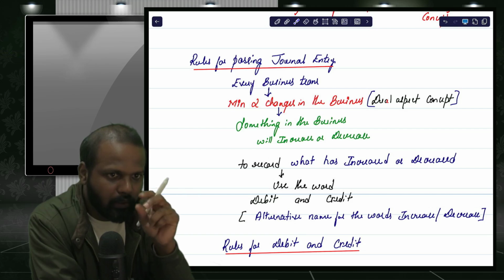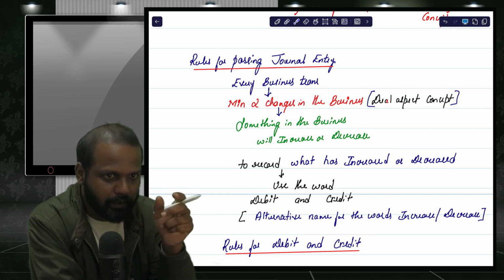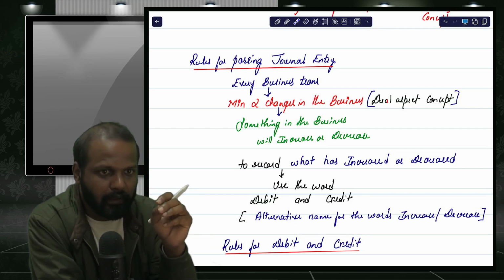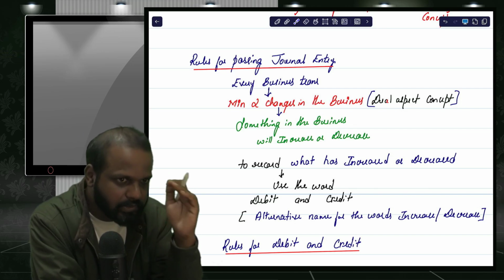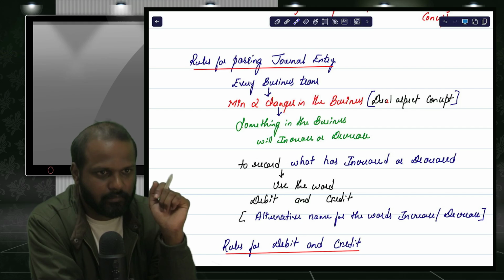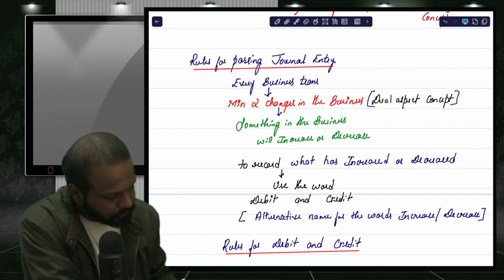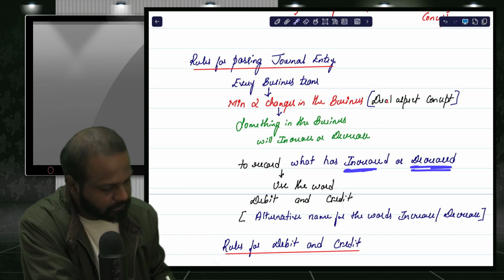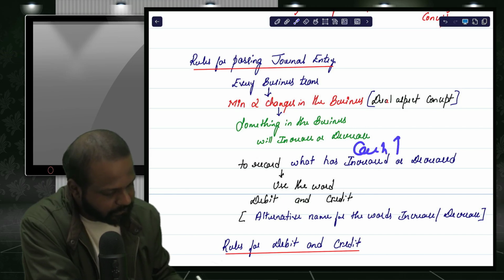Once you find out the two changes are goods and cash, then you find which one is increasing and which one is decreasing. For example, here cash is increasing and goods are decreasing.